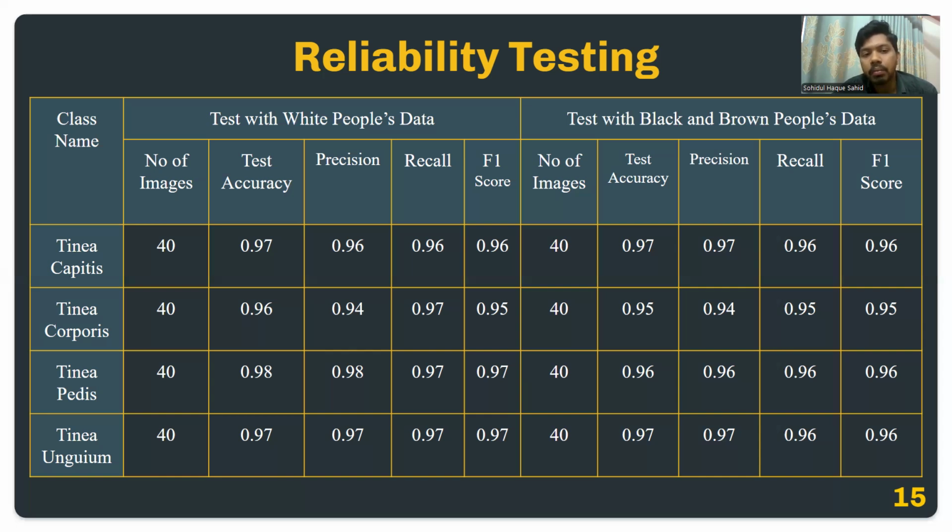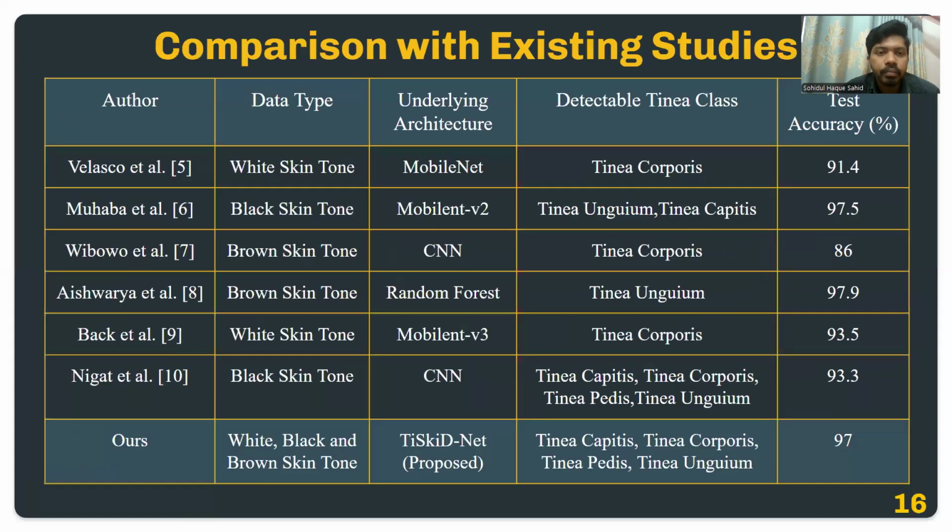The model is performing equally well for white people's images and black and brown people's images. The accuracy, precision, and recall all suggest a similarity between those two tests. So we can conclude from this reliability test that our model can perform equally well for white people's data and black and brown people's data.